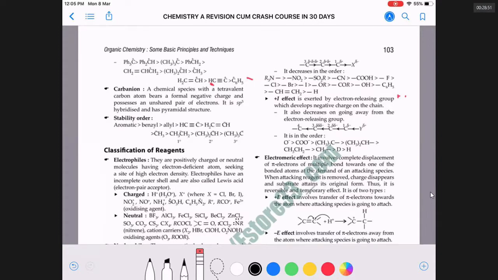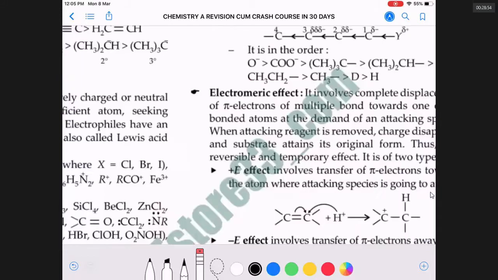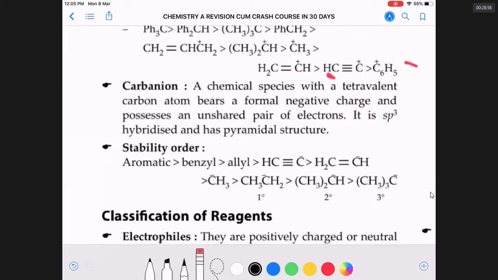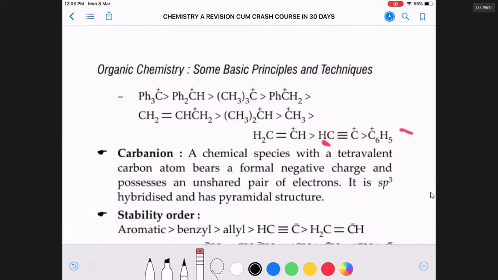Very good, ladies and gentlemen. So resonance structures can be written by practice. Whenever there is an electron releasing group, carbon gets a minus charge, called a carbanion. Whenever there is a withdrawing group, carbon gets a plus charge, called a carbonium ion. Notice the carbonium ion has carbon with a plus charge having only 6 electrons. The carbanion has a minus charge on carbon and has 8 electrons.